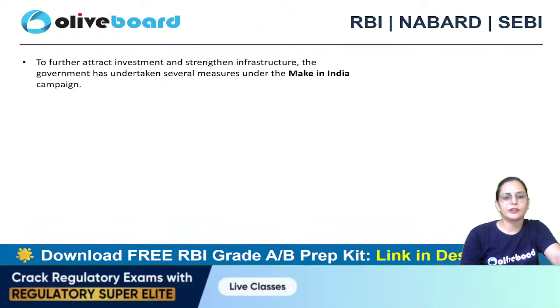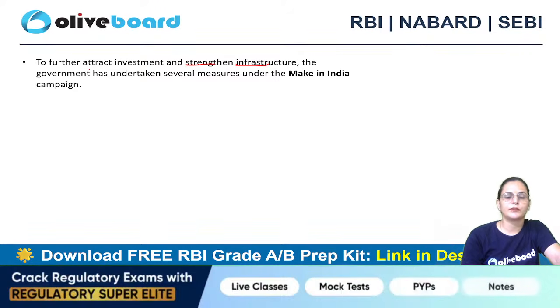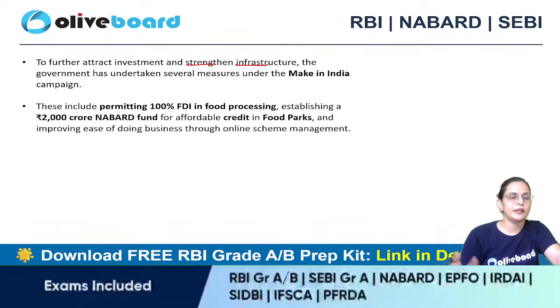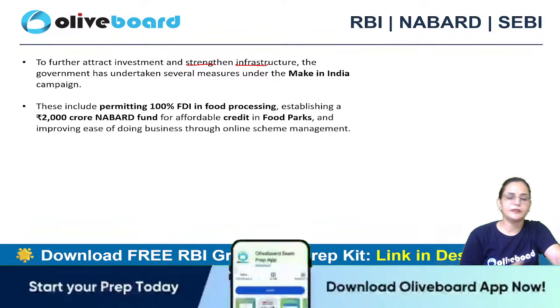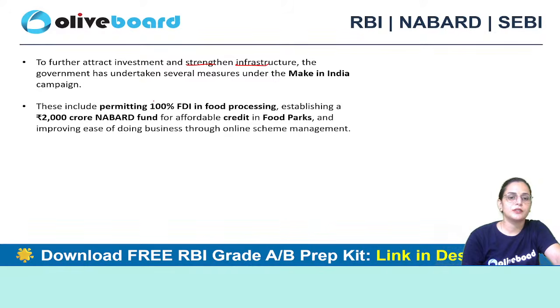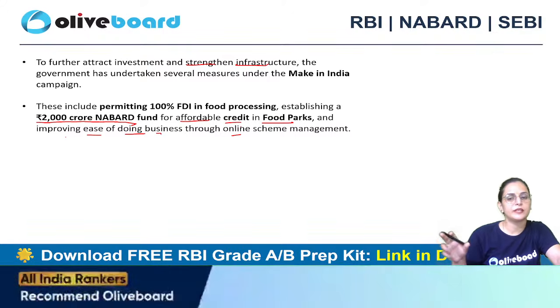And to further attract investment and strengthen infrastructure, the government has also taken some initiatives under the Make in India campaign. Like one is that 100% foreign direct investment is permitted. Okay, and a 2,000 crore NABARD fund for affordable credit in food parks and improving ease of doing business through online scheme management systems.